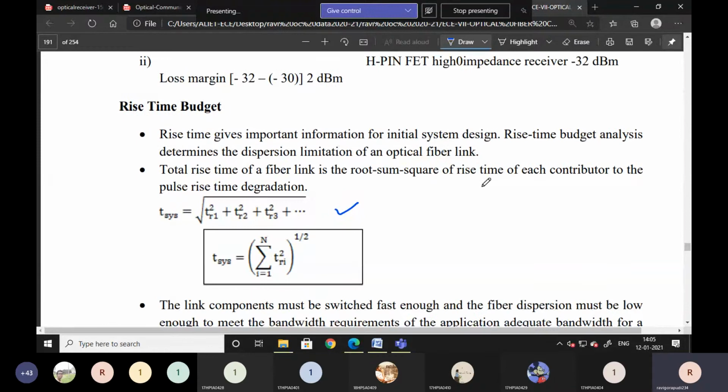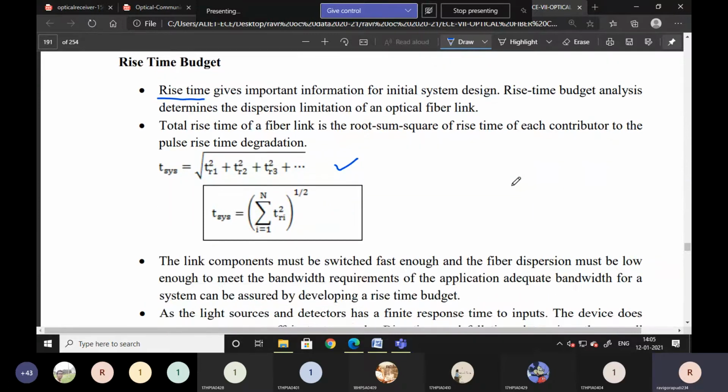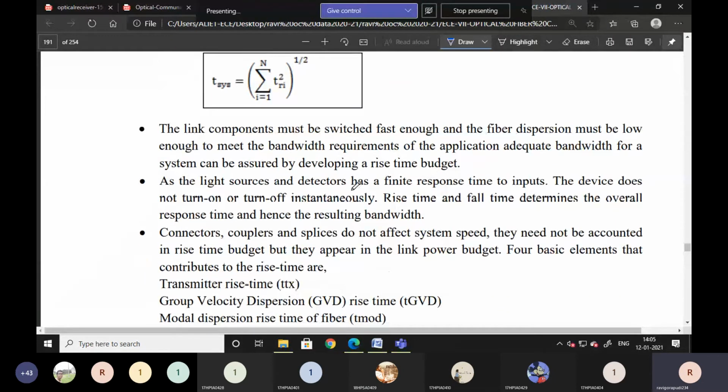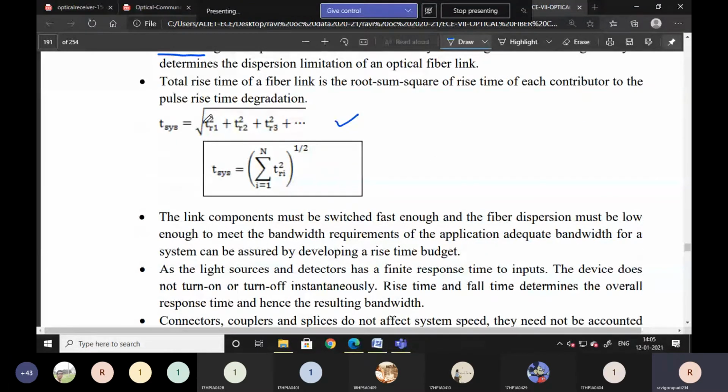Then go for the rise time budget. In the rise time budget, the complete analysis is based on time. How much time is required to detect the light, detected by the detector. That is the rise time. So here, this is important for any system. Here we are not going to consider the losses. Whatever losses we discussed in the link power budget, we are not going to consider here. So we are going to take the transmitter rise time, receiver rise time, and in between the modal dispersion rise time, group velocity dispersion rise time. All this we are going to take.